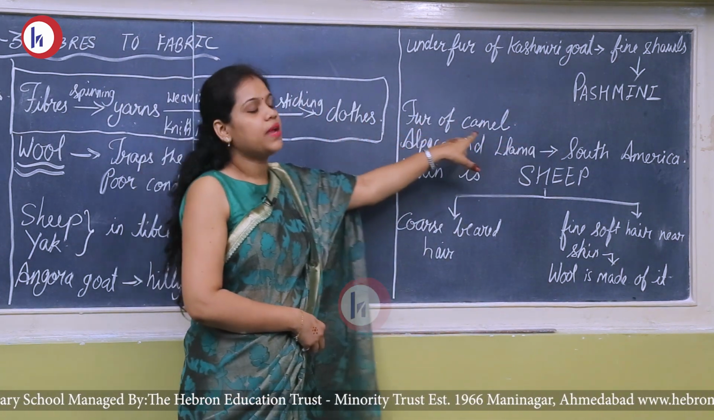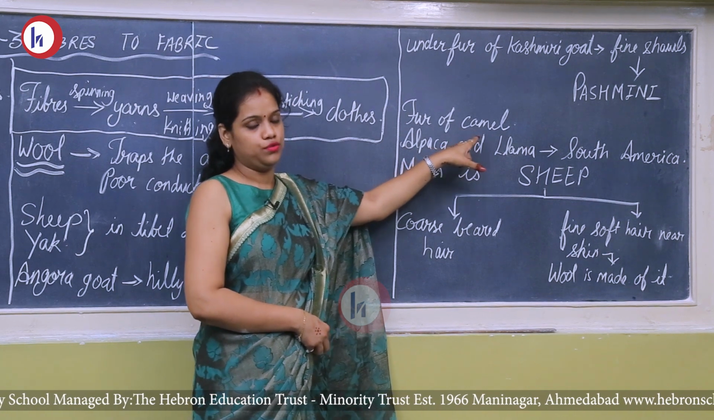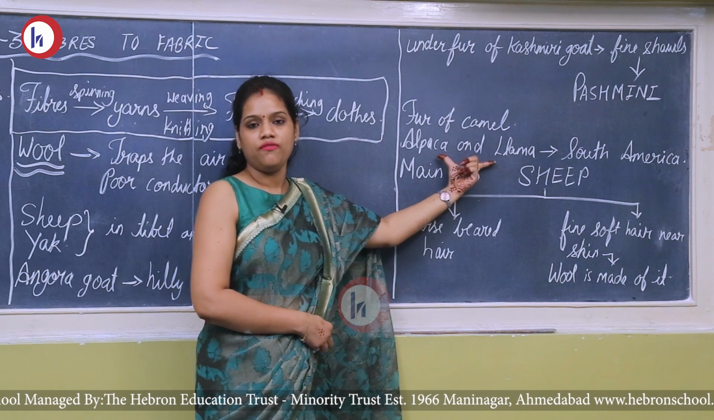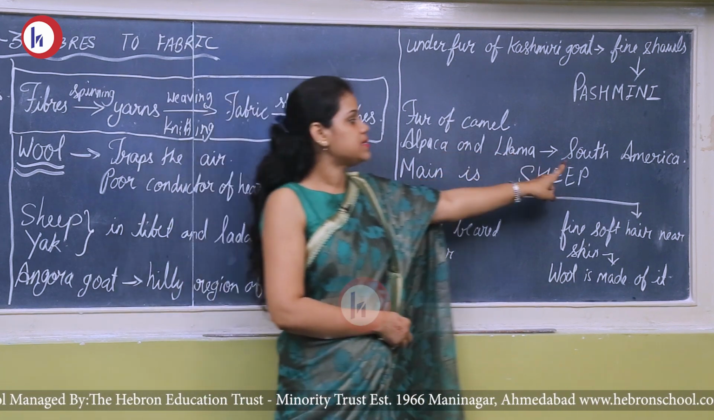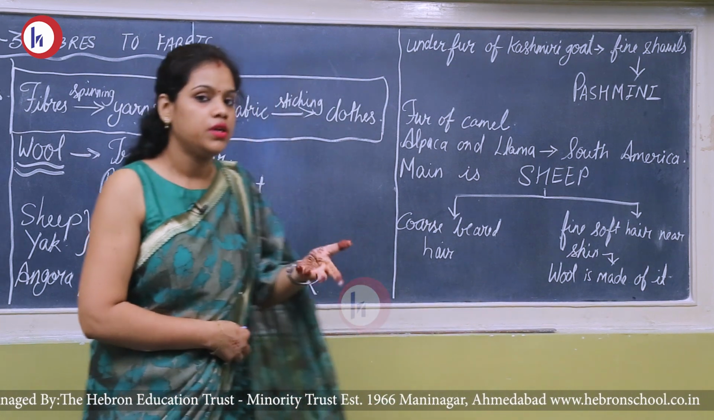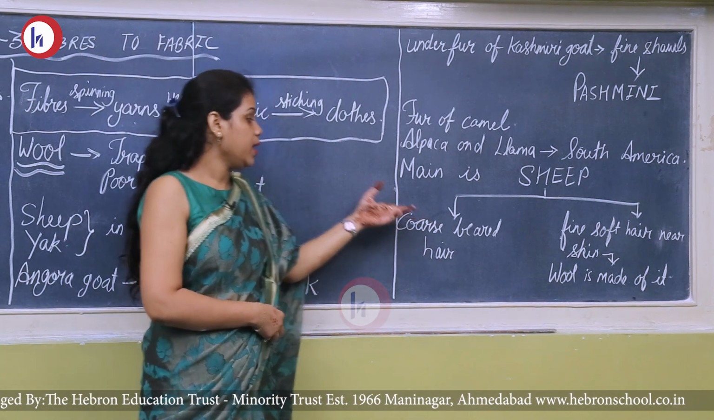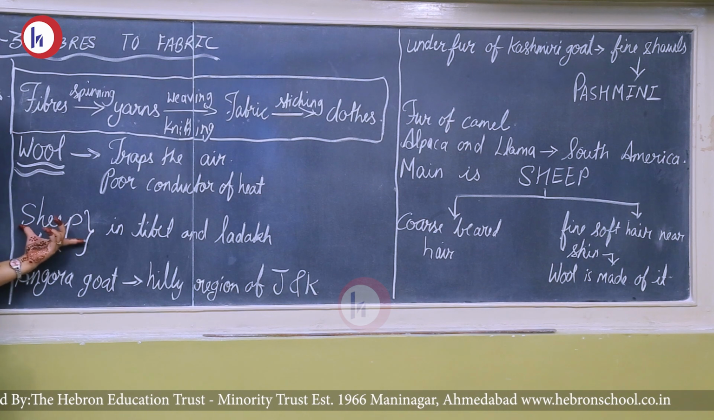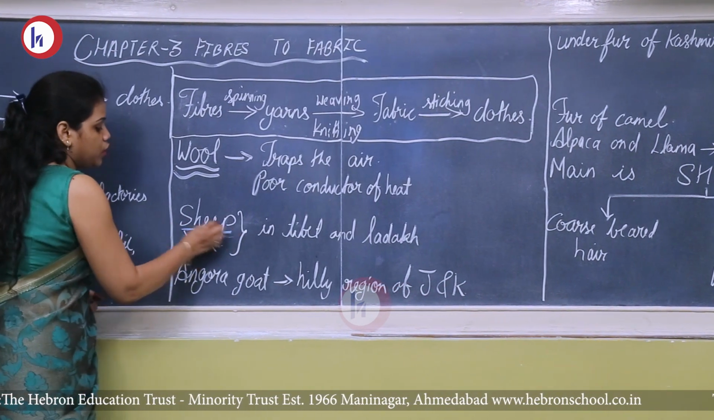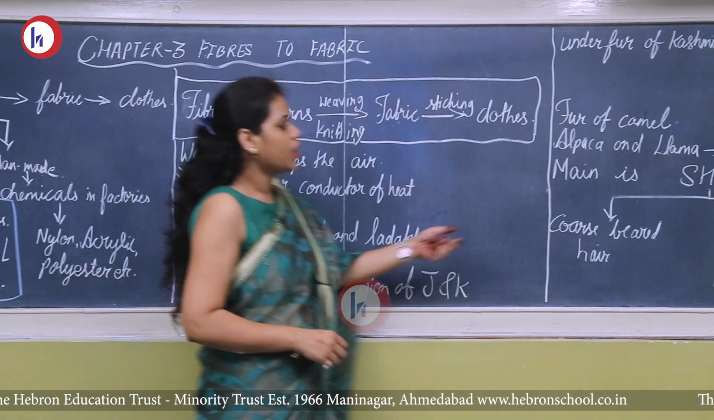Okay, then some camel furs are also used for making woolen clothes. Alpaca and llama, these two animals are not found in India. They are found in South America, but they too have woolen fur which can be converted into woolen clothes. Okay, so we will talk about the sheep. In India mostly the important one is the sheep. So let's talk about sheep.